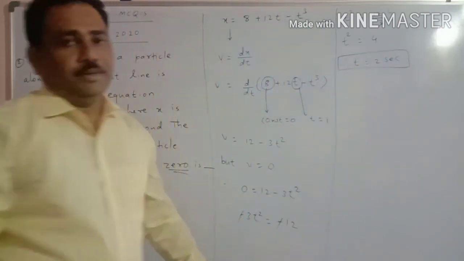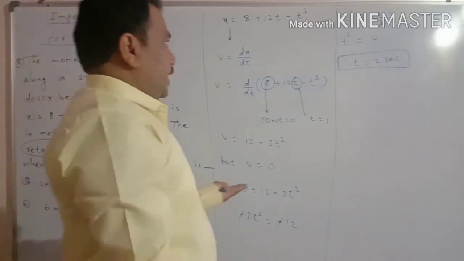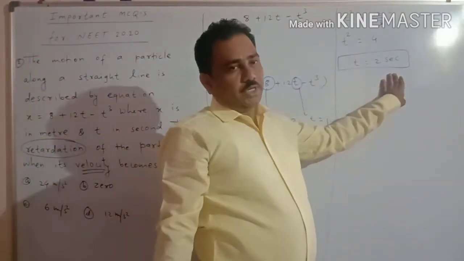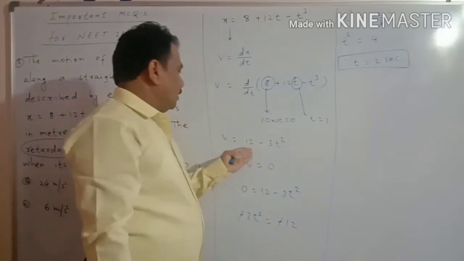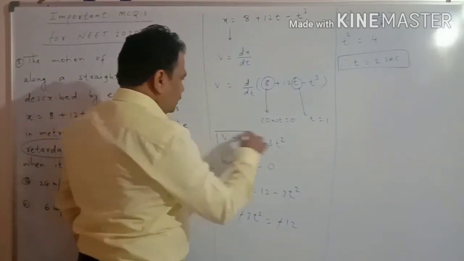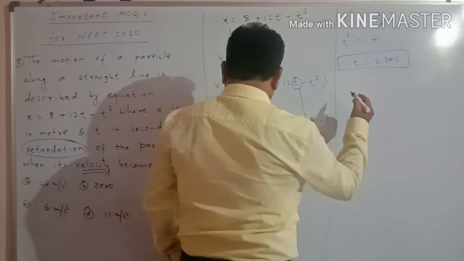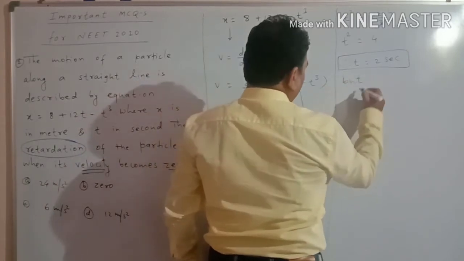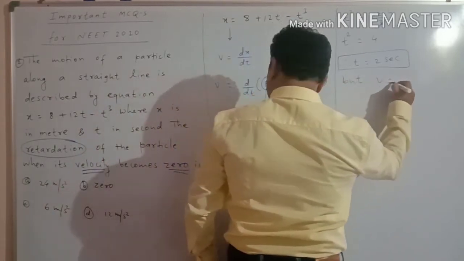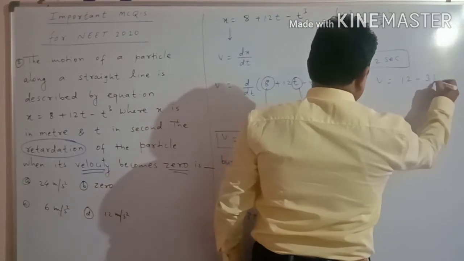So this is for time. Now what is the velocity? We have already calculated the equation for velocity, v is equal to 12 minus 3t square.